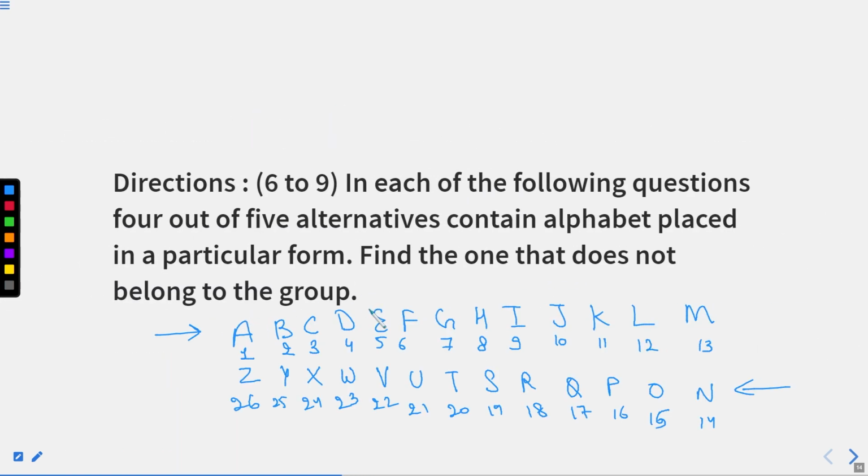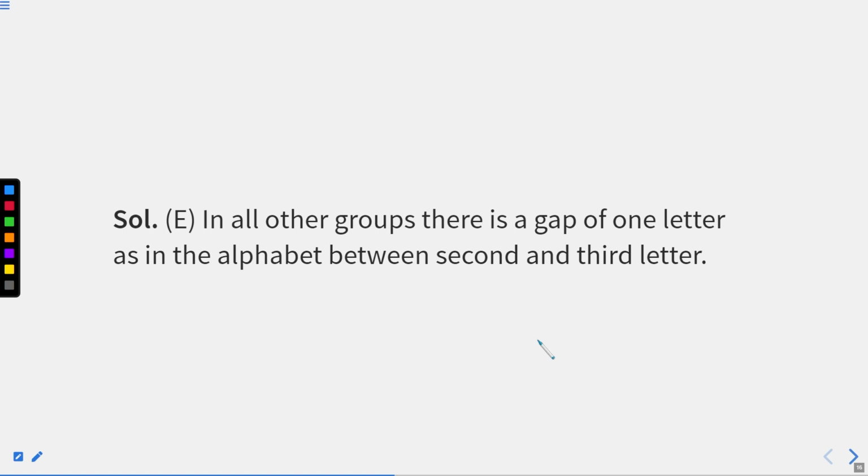If you can see, in between C and E, D is there. In between K and M, L is there, right? This is how we are using this table as well, right? Now we'll move to